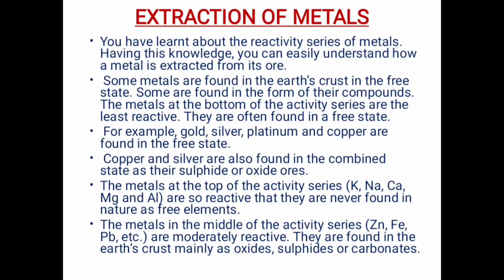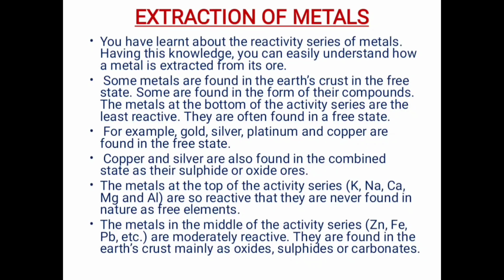Because generally oxide ores are easier for extraction as compared to carbonate ores and sulfide ores, and hence by the process of calcination and roasting, first of all these carbonate ores and sulfide ores are converted into oxides of metals, and then the reduction process takes place and extraction of metal is done. So hence we require the process of calcination and roasting. Calcination is for the carbonate ores and roasting is for the sulfide ores.